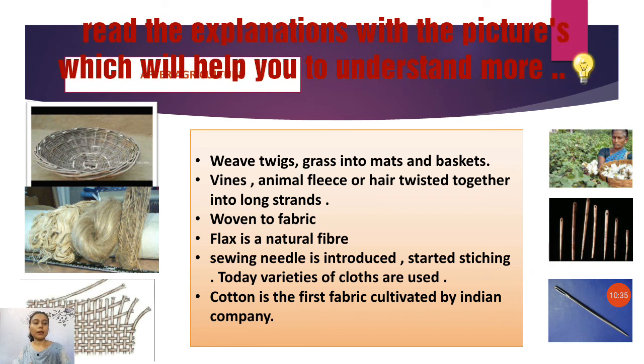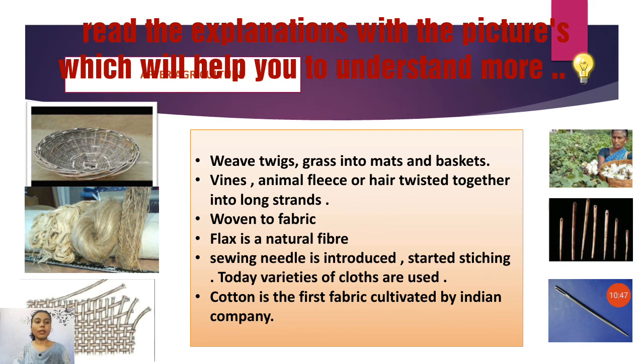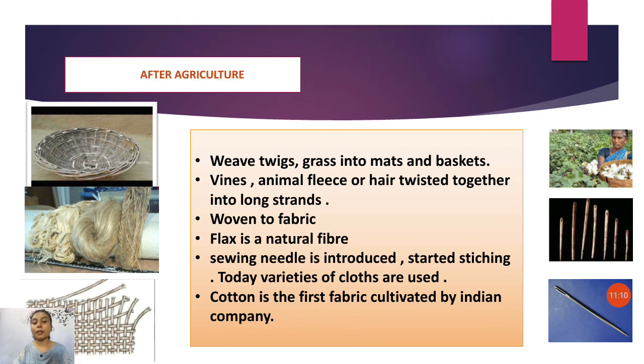So the last point is cotton, the first fabric cultivated in India. We already read that after Gandhiji's independence movement, Gandhiji started to build their own clothing material. So cotton is the first fabric introduced in India. They cultivated it in India itself. They were not dependent on the British or on others. They just cultivated it on their own, by India. Next, the last will be the summarization.